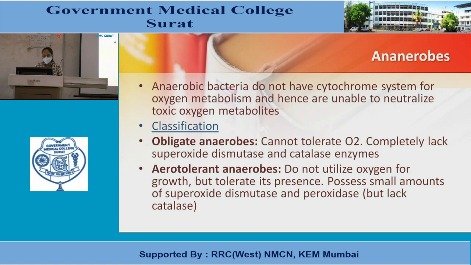Obligate anaerobes cannot tolerate O2 and completely lack superoxide dismutase and catalase enzymes, which are necessary for oxygen metabolism. Aerotolerant anaerobes do not utilize oxygen for their growth, but tolerate its presence. So they possess a small amount of superoxide dismutase and peroxidase, but lack catalase enzyme.